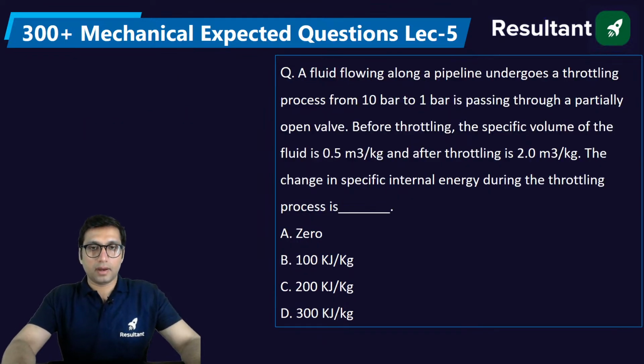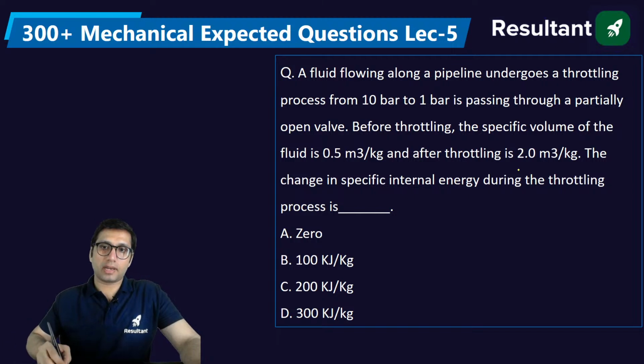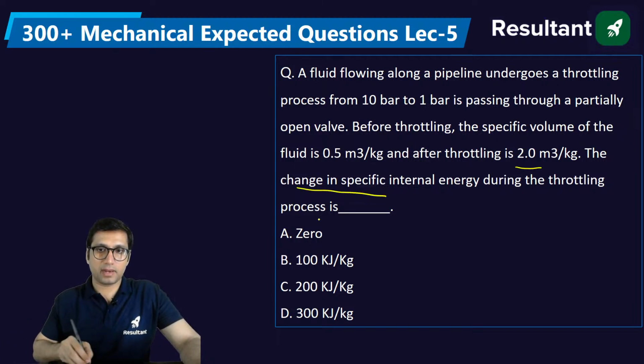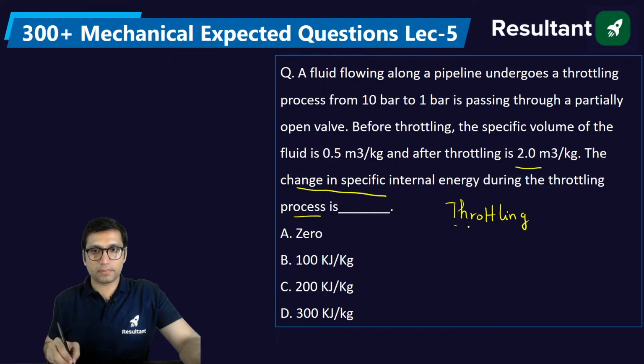Next question. A fluid flowing along a pipeline undergoes a throttling process from 10 bar to 1 bar, passing through a partially open valve. Before throttling, the specific volume of the fluid is 0.5 meter cube per kg, and after throttling, it is 2 meter cube per kg. The change in the specific internal energy during the throttling process? So for a throttling process, you know that enthalpy at the inlet is equal to enthalpy at the exit. What is throttling? Throttling is a process in which enthalpy is constant.